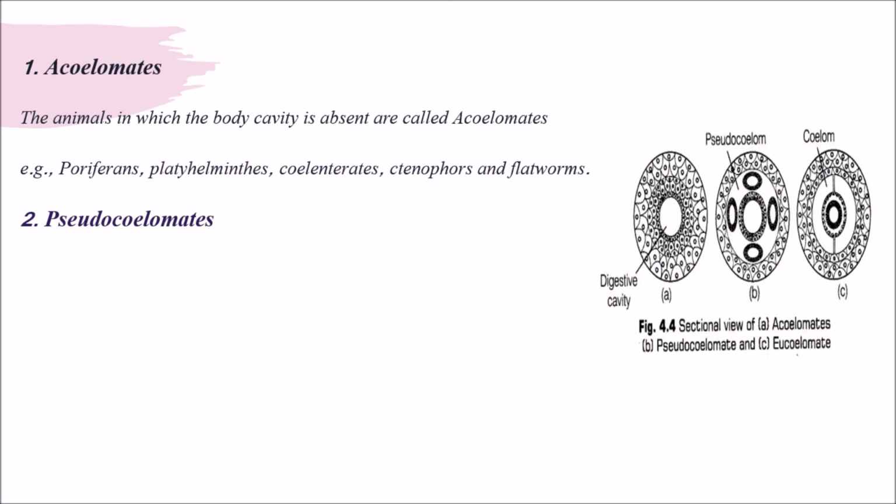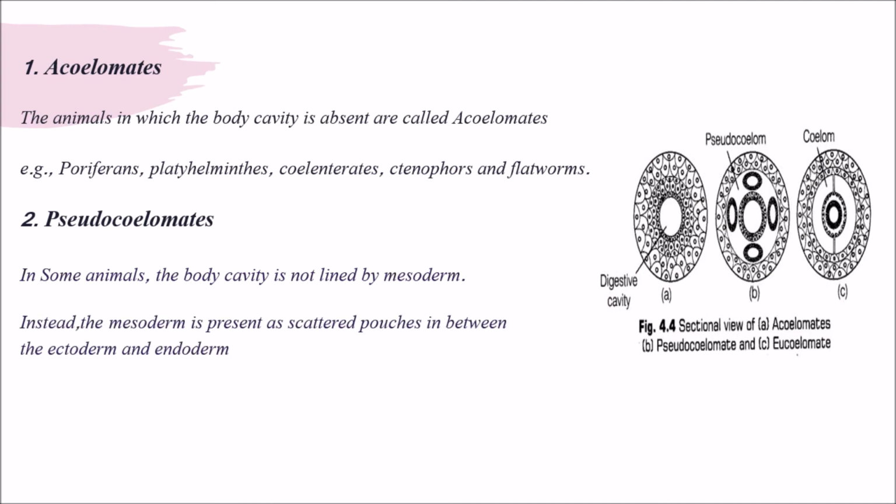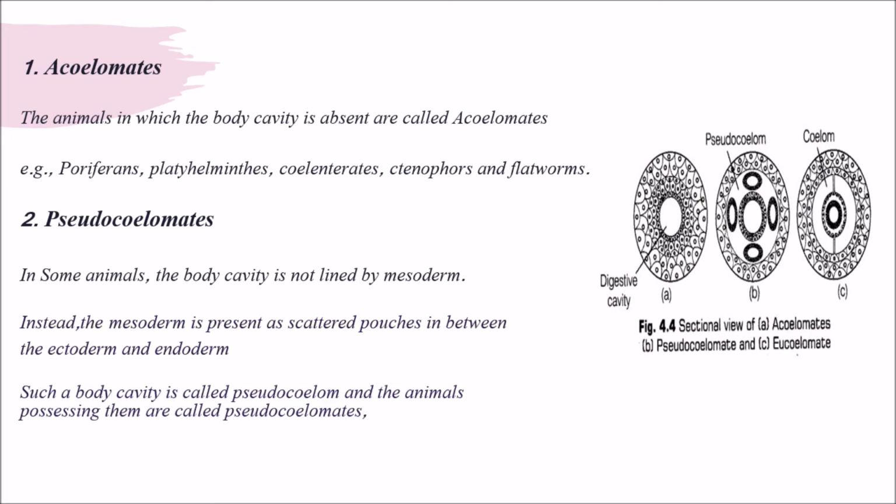Coming to pseudocoeloms. In some animals, the body cavity is not lined by mesoderm. Instead, the mesoderm is present as scattered pouches in between the ectoderm and endoderm. Such a body cavity is called pseudocoelom and the animals possessing them are called pseudocoelomates. Example, Aschelminthes. The third one we have is coelomates.